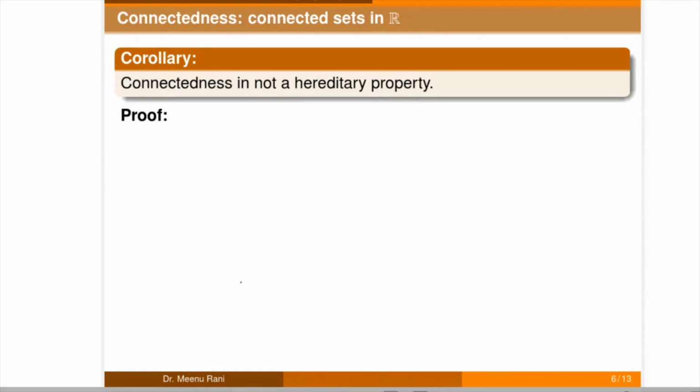So from the previous result, we can easily say that connectedness is not a hereditary property. It means a subspace of a connected space need not be connected. So we can prove it by taking one counter example. So let us take one counter example of it. So for this, let